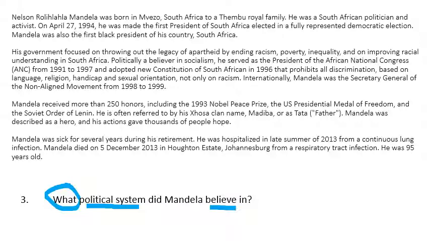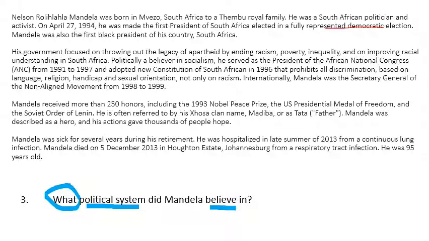On April 27, 1994, he was made the first president of South Africa elected in a fully represented democratic election. Now, some of you might have chosen democratic because you see that word democratic election, but this doesn't say he believed in it. It said that he was the president of a democratic country. So democratic is not going to be the correct answer.